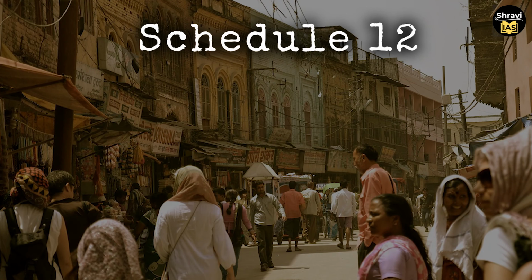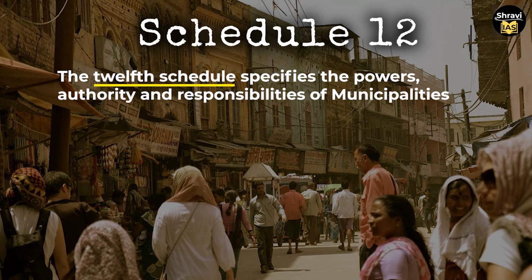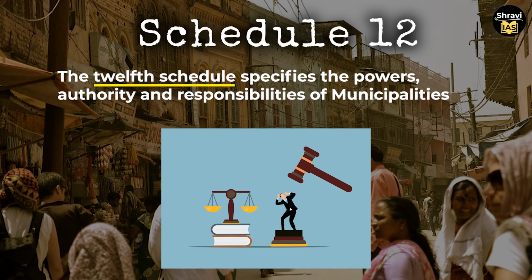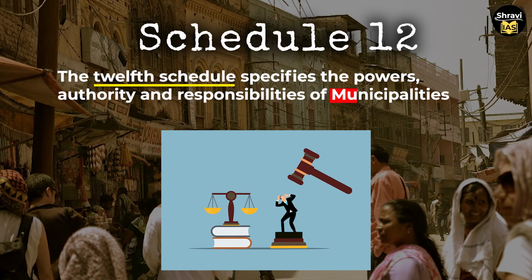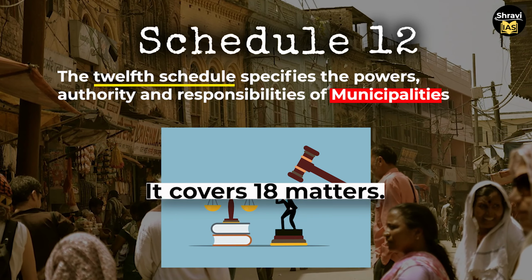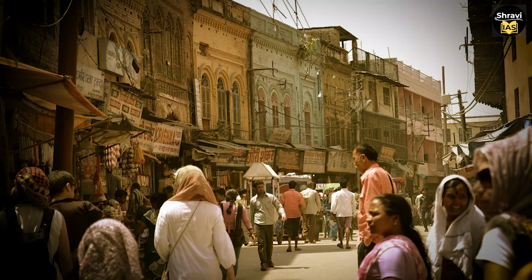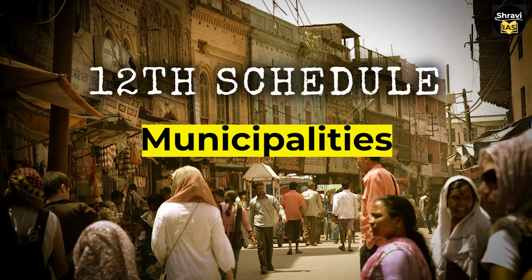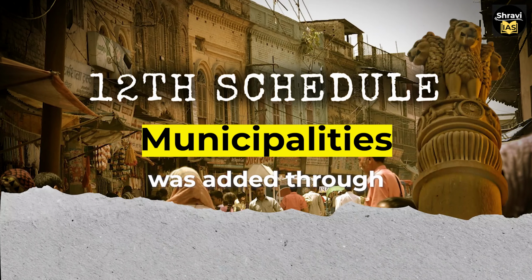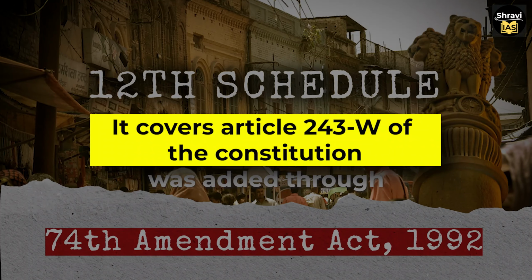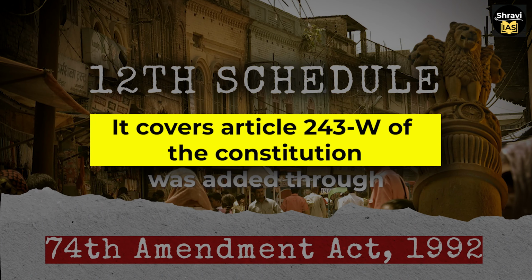Schedule 12. The 12th schedule of the Constitution specifies the powers, authorities and responsibilities of the municipalities. It covers 18 matters. This schedule was added by the 74th Amendment Act of 1992. It covers Article 243W of the Constitution.